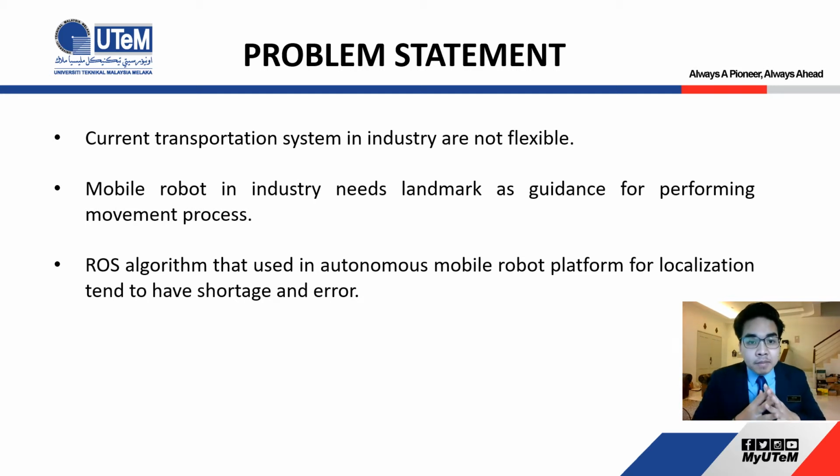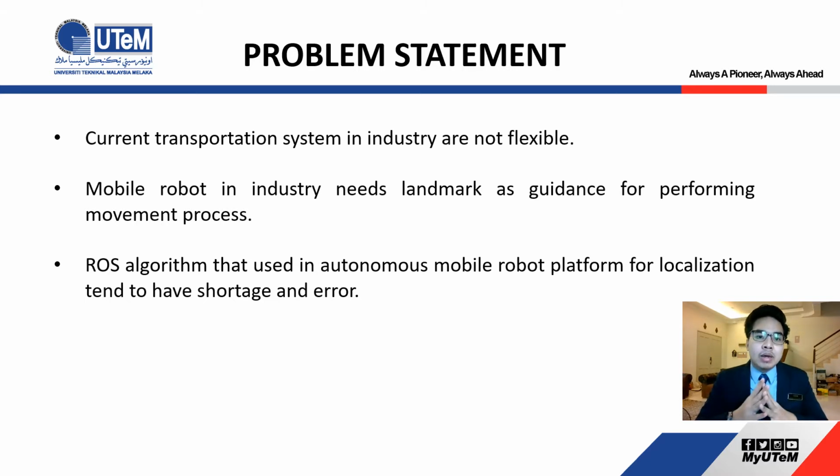Second, many of the mobile robots that industry uses for the transportation system need to use landmarks as a guidance in performing the movement process. For example, when they use the AGV, the automated guided vehicle, they will need a guided line, or they will need a QR code or barcode as a guide to perform their movement.